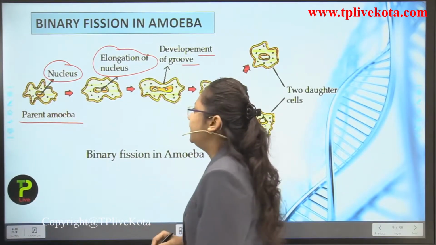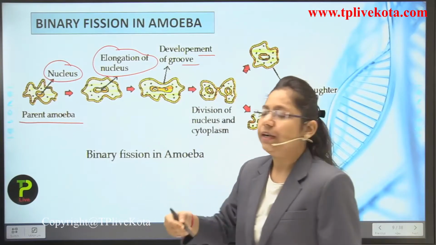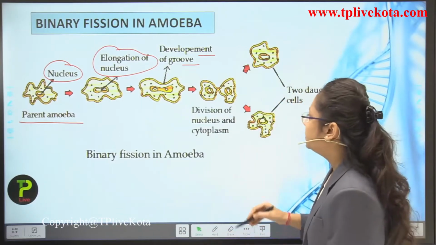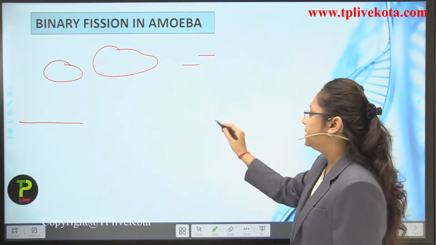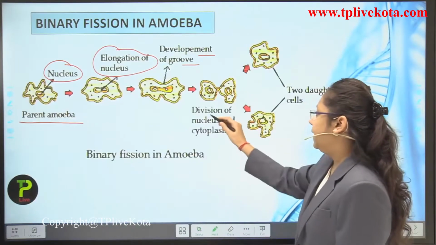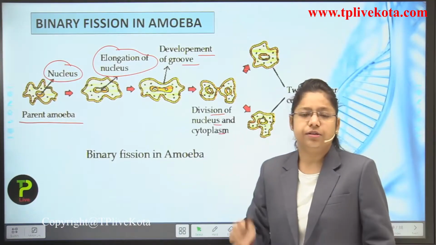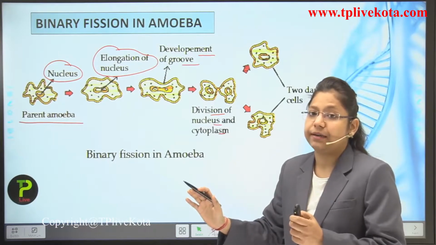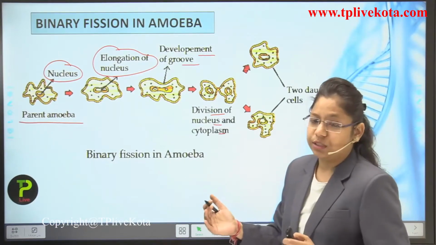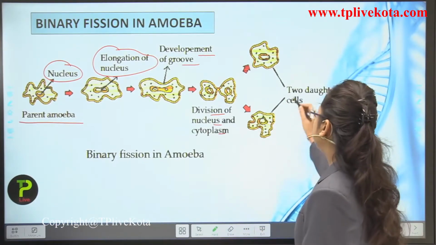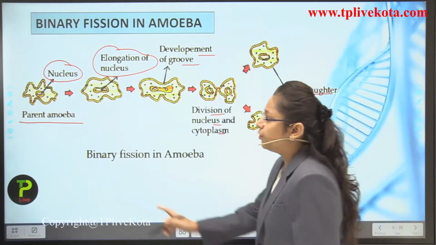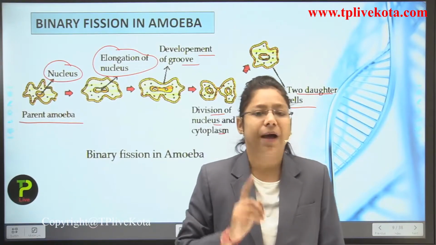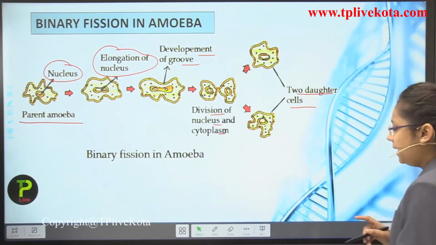The groove deepens. Then the division of the nucleus as well as the cytoplasm takes place. The nucleus gets divided and the cytoplasm separates, producing new daughter cells. Lastly, two daughter cells are produced from a single parent amoeba. This is how binary fission takes place inside amoeba.